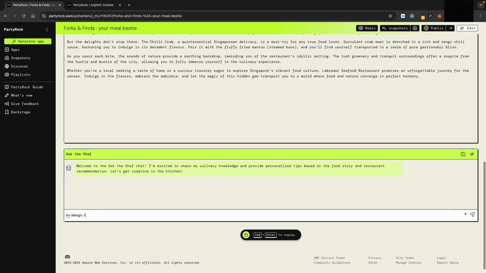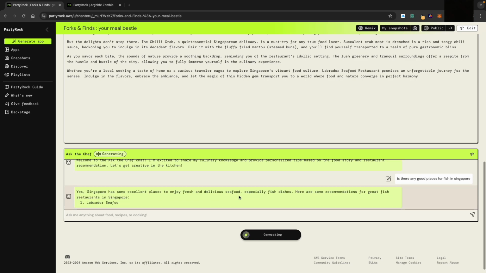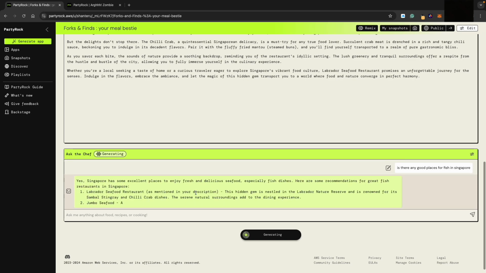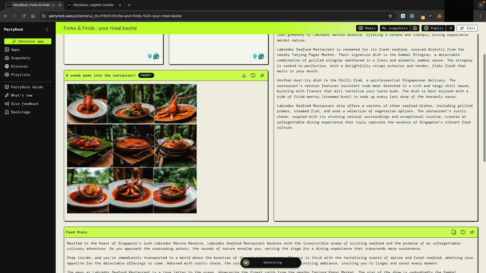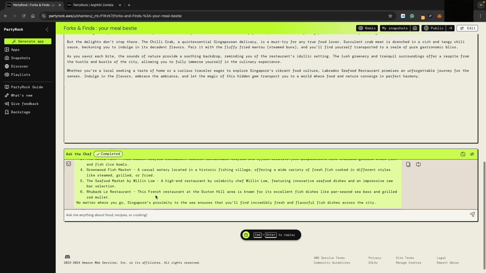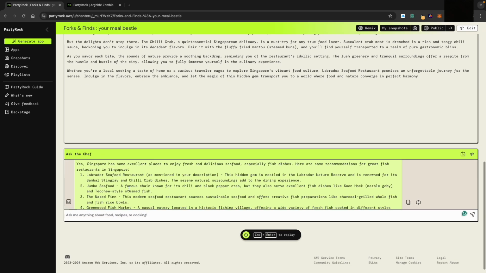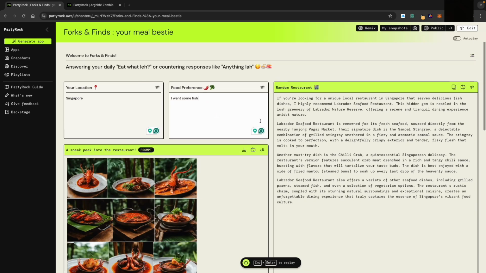Or maybe I ask them, is there any good places for fish in Singapore? Small stingray. Oh, okay. But I don't think they got. Oh yeah, that's it here. Okay, so they have a selection, and maybe I'll put I'm allergic to crab.